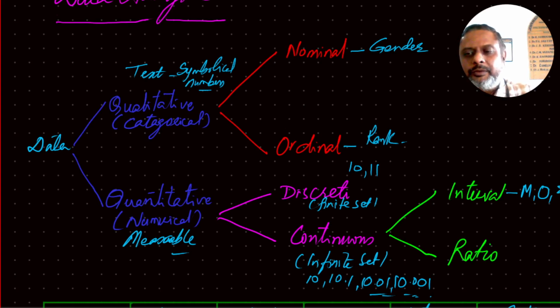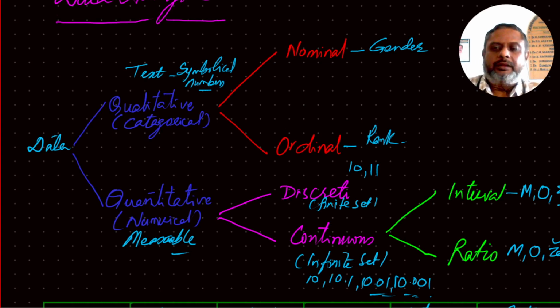Positive numbers and negative numbers are both allowed in the interval, and multiplication and division are not allowed. Whereas for ratio, it is measurable, the things are ordered, 0 does have a meaning, and multiplication and division also have meaning and are possible.